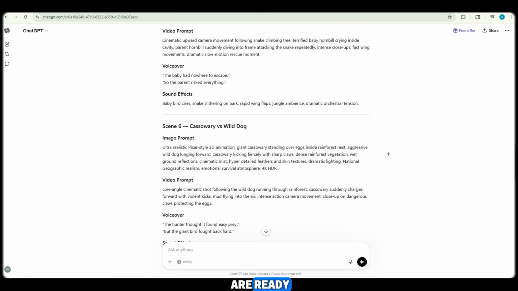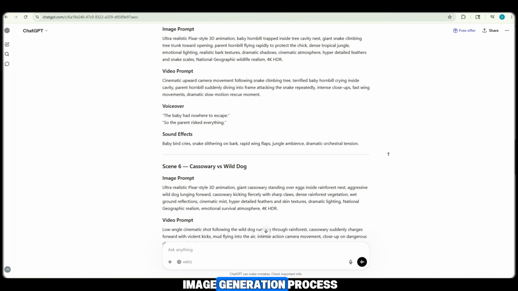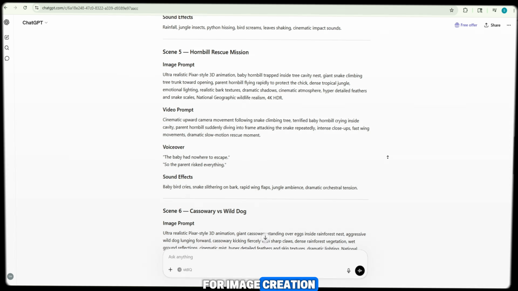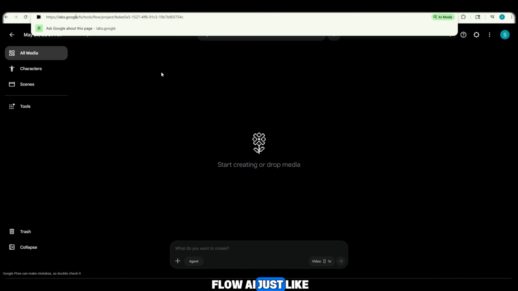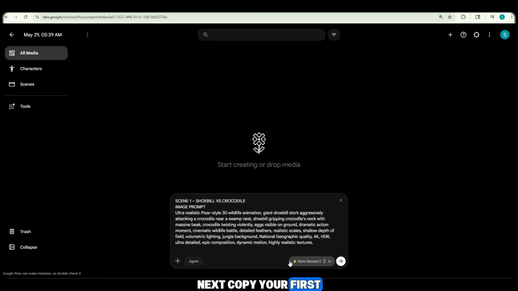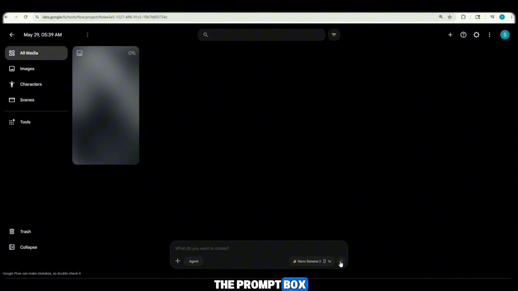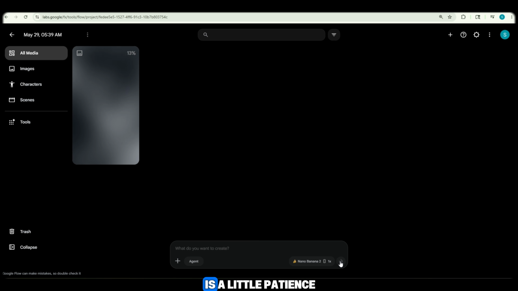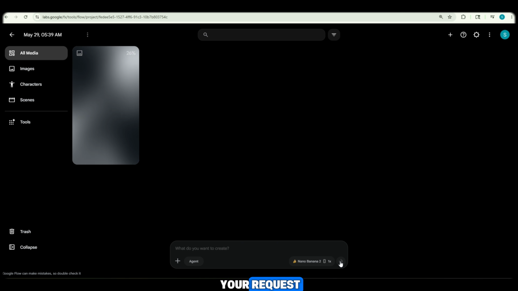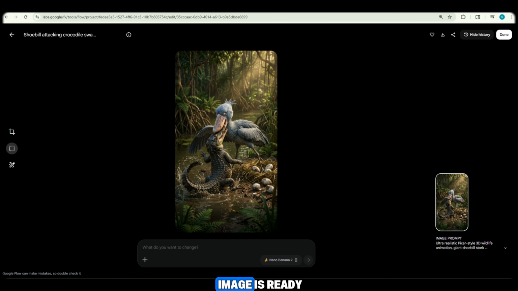Now that our prompts are ready, let's move to the image generation process. For image creation, I will be using Flow AI, just like I normally do. The process is very simple. Open Flow AI, then select the Nano Banana model. Next, copy your first image prompt and paste it into the prompt box. After that, click the Generate button. Now, all you need is a little patience. Wait a few moments while the AI processes your request, and boom, your first image is ready.